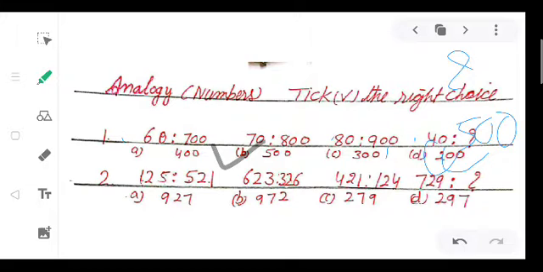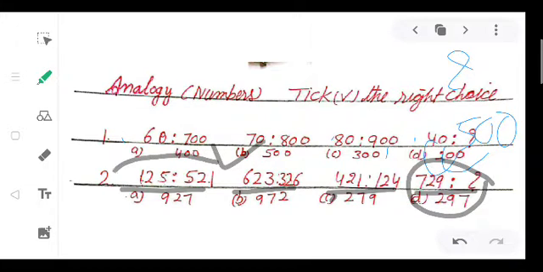Now question number 2. 125 is to 521, 623 is to 326, 421 is to 124, 729 is to dash. This we have to find out. First one is 125 is to 521. Firstly we will find out the analogy between this, and then same will be applicable in all.